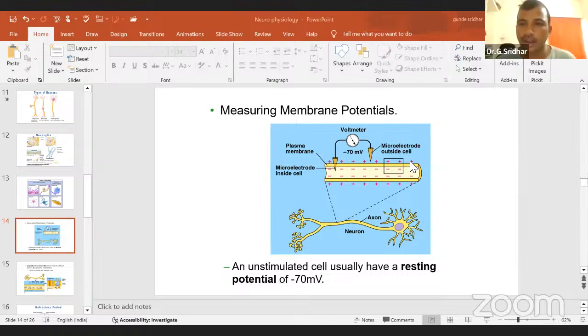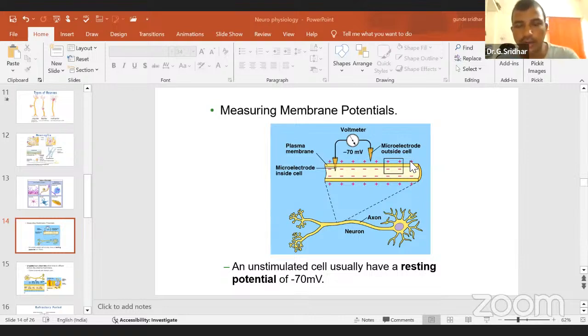Why is sodium more on the outside? It is the extracellular electrolyte, present in the extracellular area. Why? In the endoplasmic reticulum, the sodium ions may be present, I think. Outside, you won't find the endoplasmic reticulum. Inside, you will find the endoplasmic reticulum, and it mainly has calcium. It doesn't have sodium. Very simple. I don't know your name. What is your name? Sir, this is Raju. Raju, the answer is right.